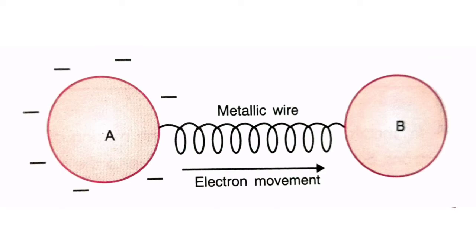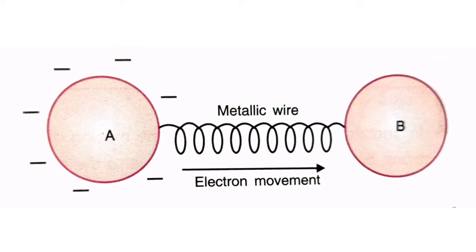Therefore, A is having excess of electrons. So, electrons will flow from conductor A towards conductor B. Thus, when a negatively charged conductor is connected with an uncharged conductor, then movement of electrons is from the negatively charged conductor towards the uncharged conductor.